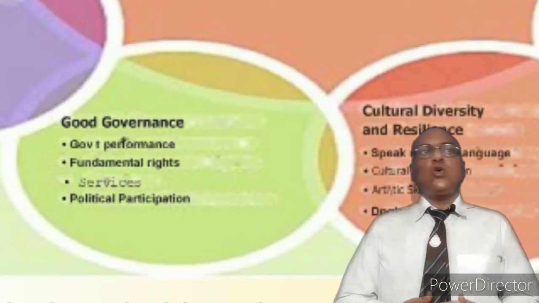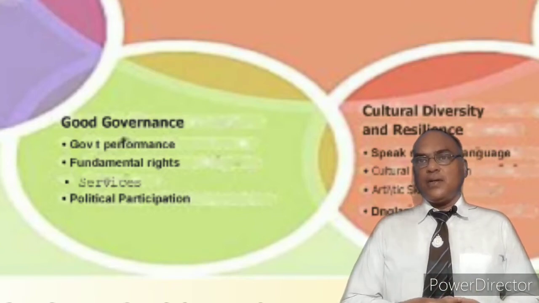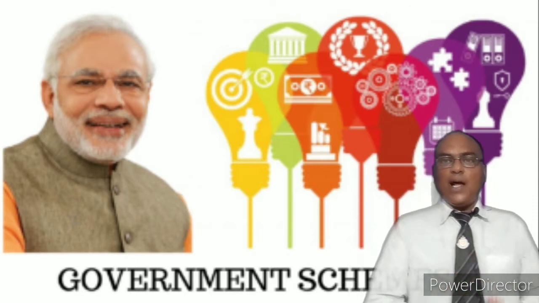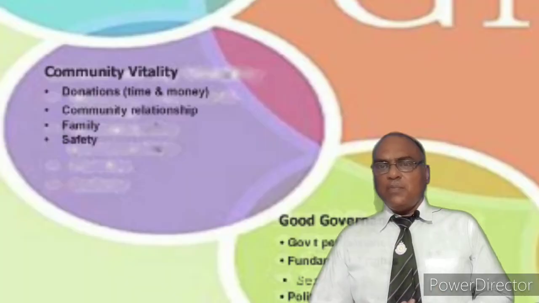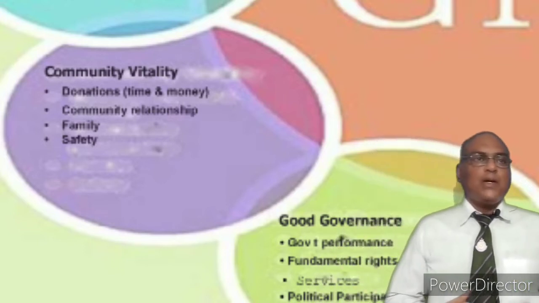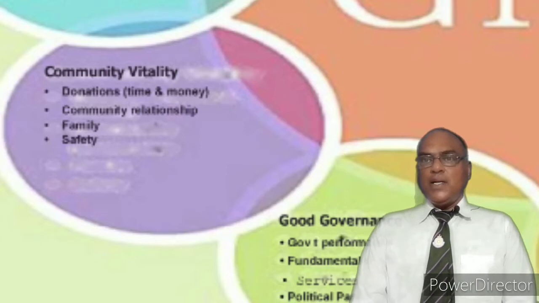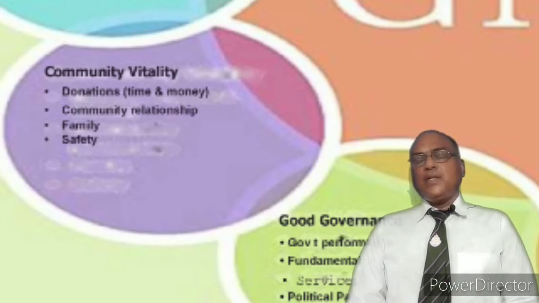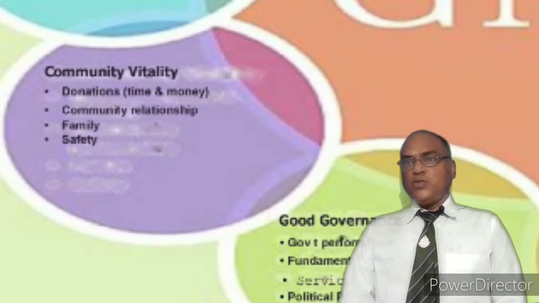Then good governance. How many schemes and policies is the government trying to implement in your country? अगर अच्छा एडमिनिस्ट्रेशन कर रही है, लोगों को फायदा हो रहा है, लोगों का भला हो रहा है, तो that also in this way we can measure. More schemes the government is implementing for measuring human development. So this is also the way how we can measure human development. So community vitality is also very important. Liveliness, that passion is there in the community to do something good. If your community is in that form, then only you can think about development, otherwise you cannot think about it.